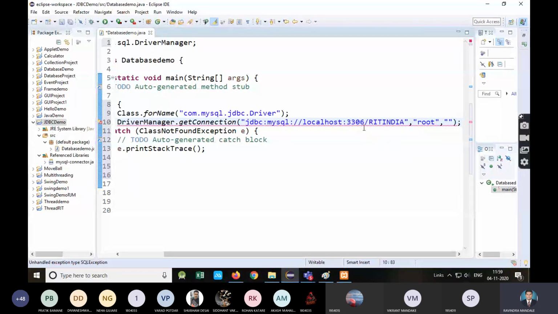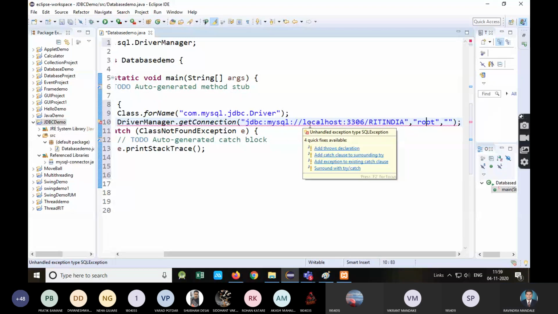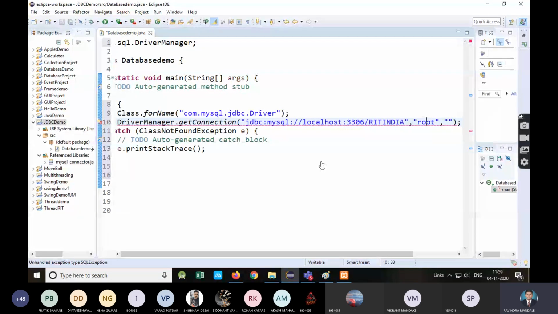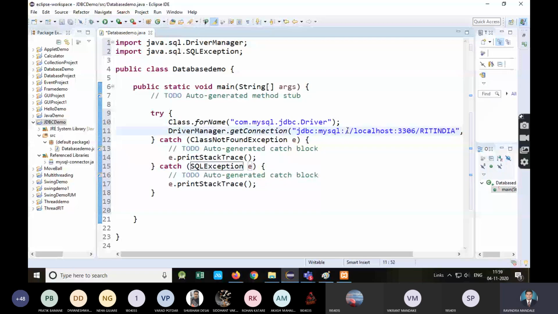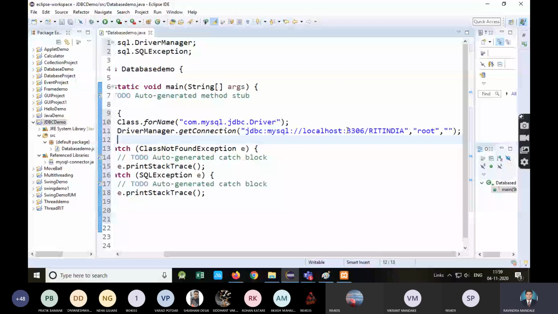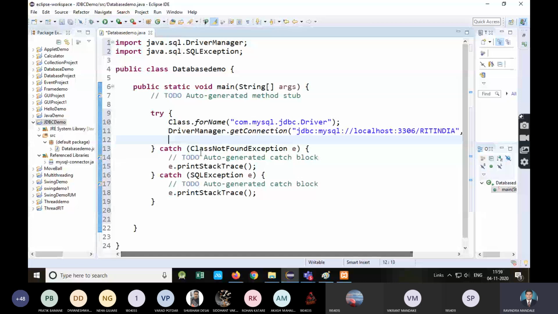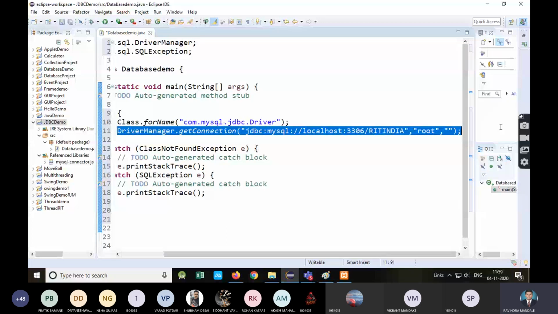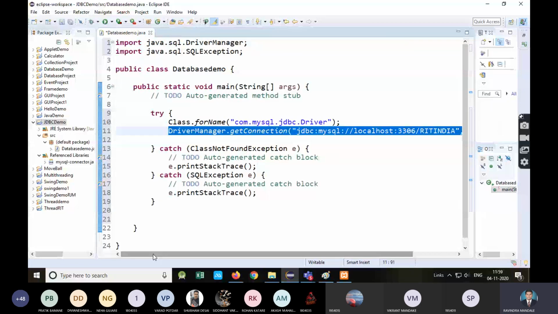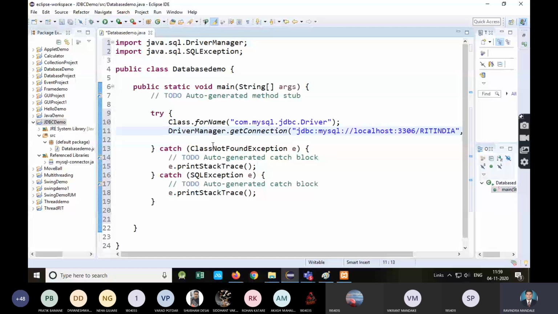So it is asking me to add the catch block. So see, I'm adding the catch block, SQLException, for this statement. Now next, see this particular method: after successfully establishing the connection, it will return the connection object.